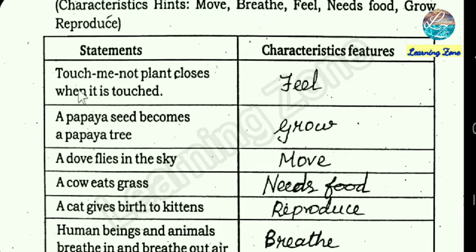The statement, touch me not plant closes when it is touched. The feel is the characteristic feature. A papaya seed becomes a papaya tree. The characteristic feature is grow.